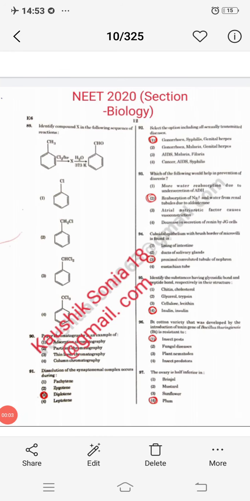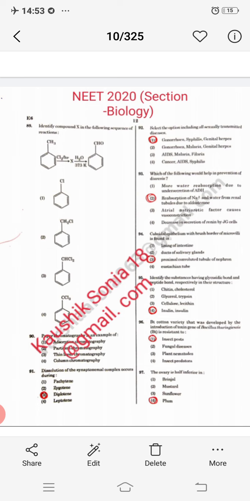Hello my dear student, this is Sonia Kaushik and today the topic of discussion is section biology from the NEET 2020 exam. The question is: dissolution of synaptonemal complex occurs during. My dear student, during cell division the synaptonemal complex is formed, and that is formed during the diplotene stage.